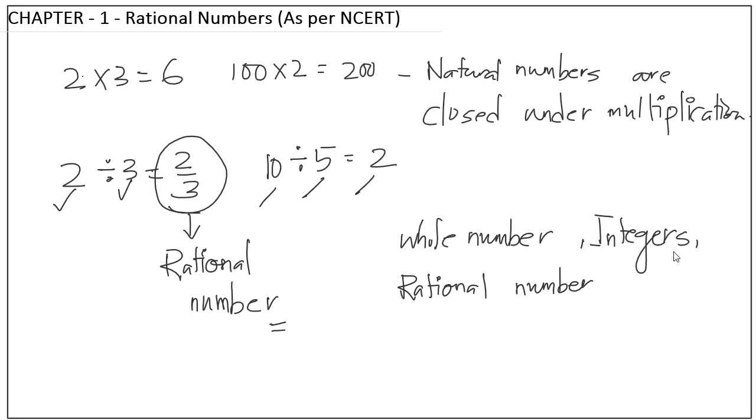So I hope till now things are clear. We discussed different kinds of numbers: natural numbers, whole numbers, integers, rational numbers. We took different examples and then we saw the closure property for natural numbers. So your exercise is to figure out the closure property for whole numbers, for integers and for rational numbers. So do this exercise. In the next class we will discuss this and we will understand a few more concepts also.